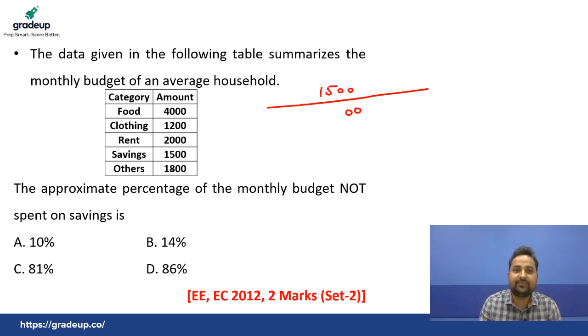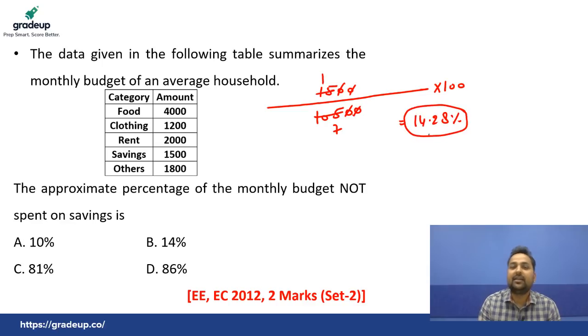8 plus 5, that is 13. 13 2, 15, 15 5, 1 carry, 1 1 2, 1 3, 3 2 5, 5 1 6, 4 10. Yes or no? Into 100. Very simple. So this is cancelled out. Okay. So here 15 1s are 15, 7s are... Yes or no? So 1 by 7 equals 14.28%, I have told.